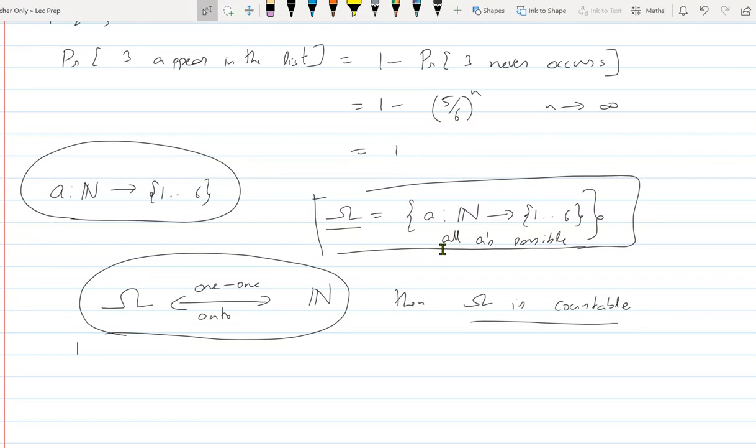Yes, sir. But this is a subset of a countable set. So can we say this is countable? This is a subset of which countable set? N cross N. So you are saying omega is a subset of N cross N. Yes, sir. Because the first is the turn number, how many times are we throwing the die. First time, the first n is 1, and the second n would be 1, 2, 3, 4, 5, 6. Can we think of it that way, or am I wrong?